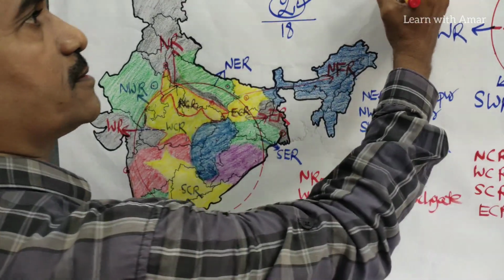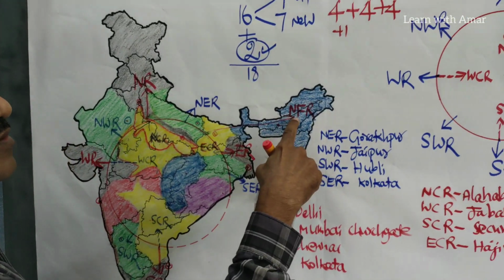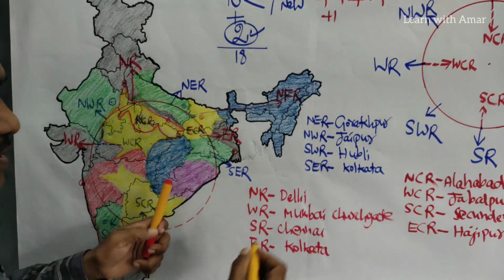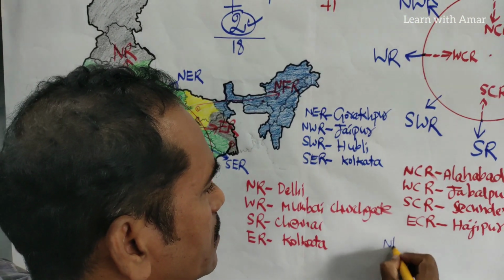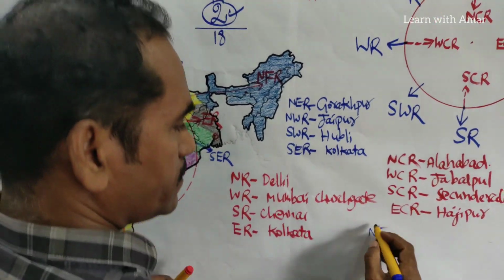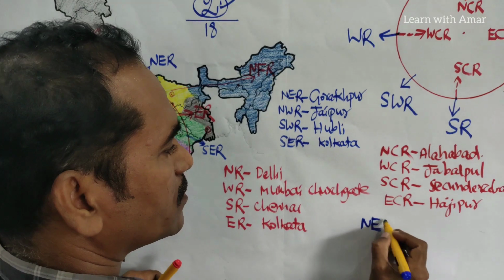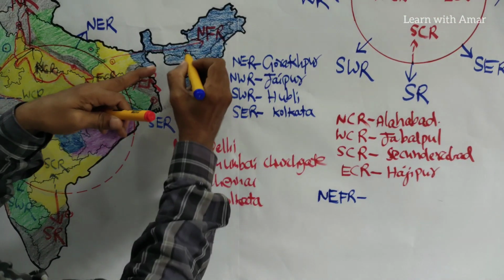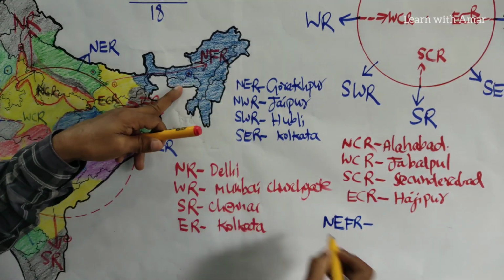It is one. The headquarters, let's write here, Northeast Frontier Railways. The headquarters is here. This is Guwahati.